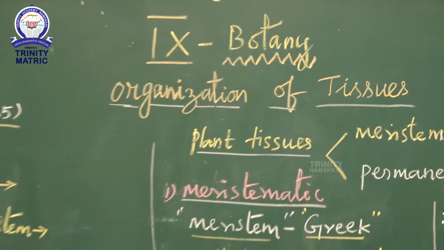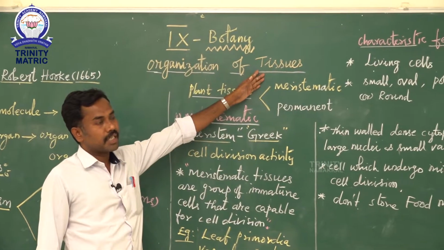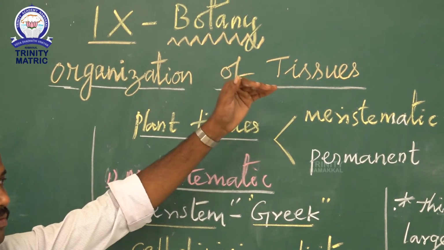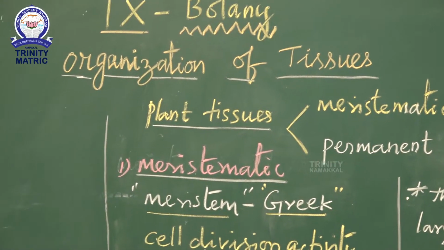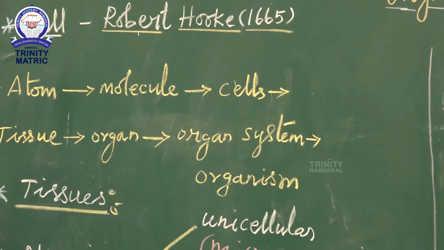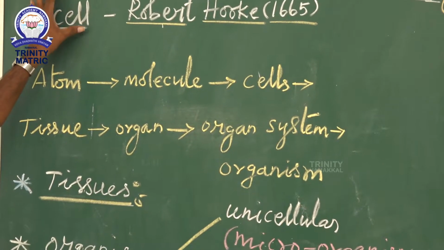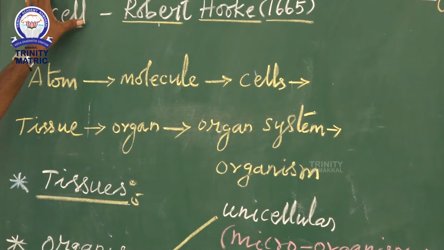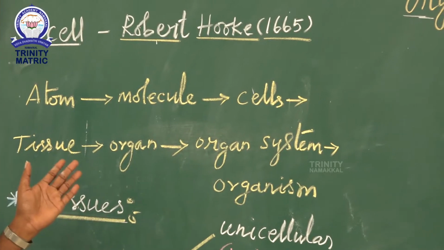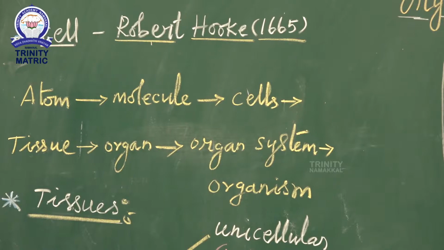First of all, what is the meaning of tissue? Tissue is a group of cells which united to form a tissue. Then first of all, what is the meaning of cell? The cell is a structural and a functional unit of all living organisms. Once again I repeat, the cell is a structural and a functional unit of all living organisms.